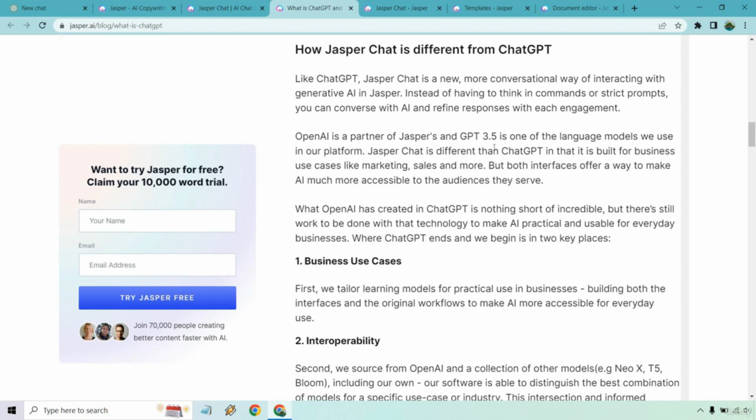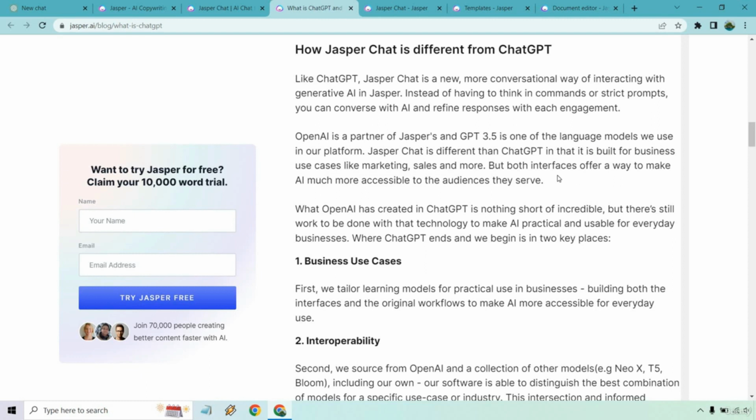Okay, that's going to be one of the biggest differences in my opinion, that after going through both of them, is that if you have a product, if you're looking to market, if you're looking to sell anything, even do articles for blog posts, I'd say Jasper is going to be much better in that way. It says, but both interfaces offer a way to make AI much more accessible to the audiences they serve.